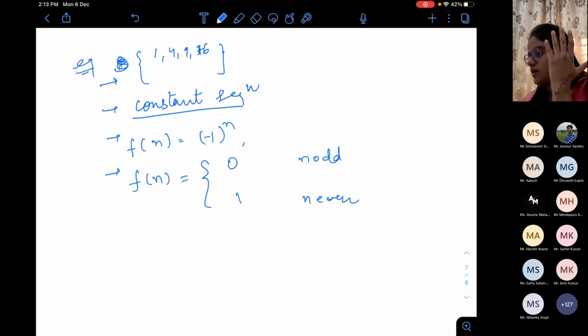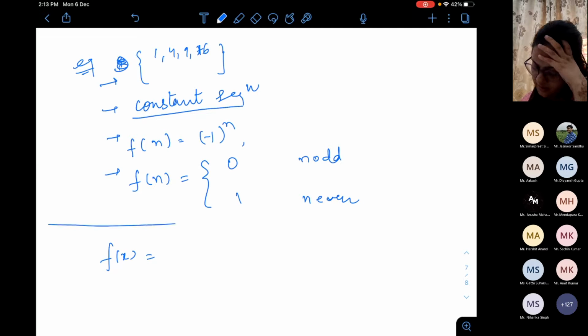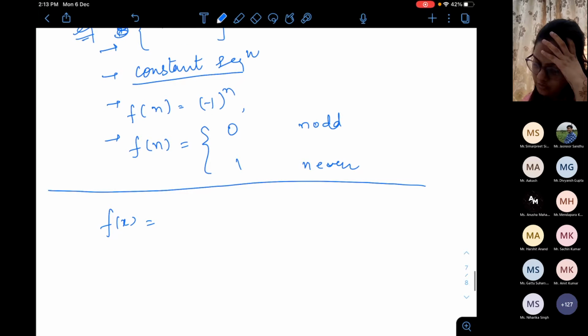Let's talk about when you have a pattern, and then we will talk about when we don't have a pattern. For a bit, I am interested in talking about the limit of a function that you have learned in JEE.